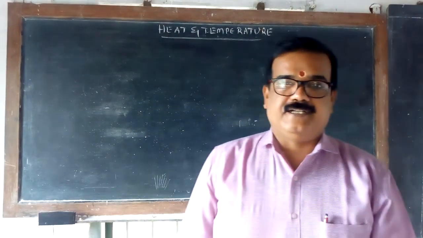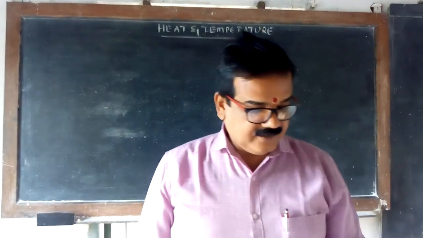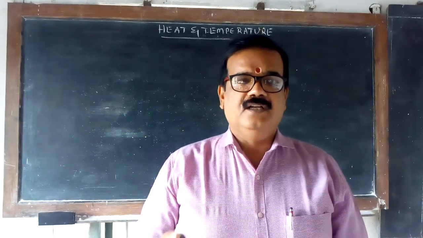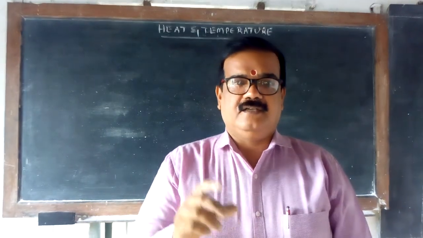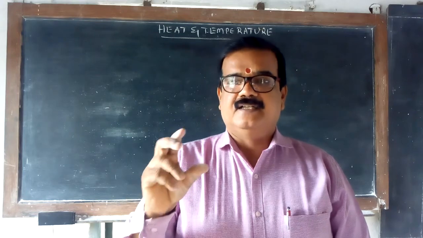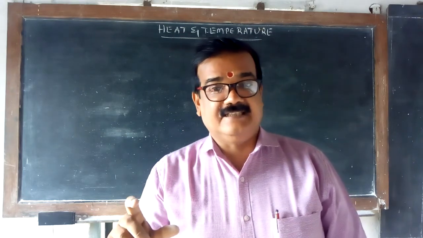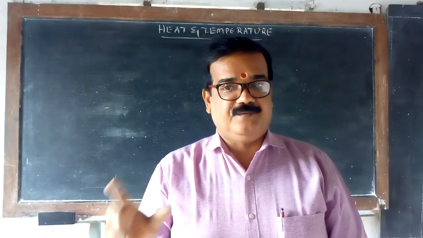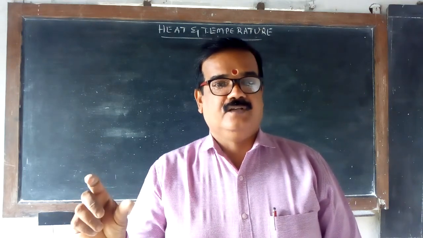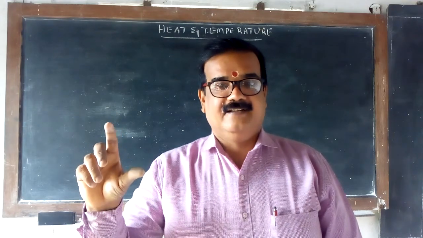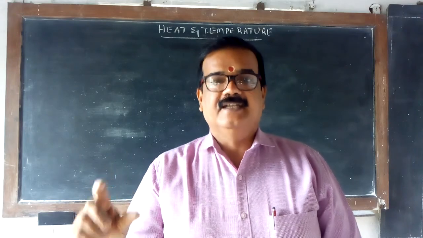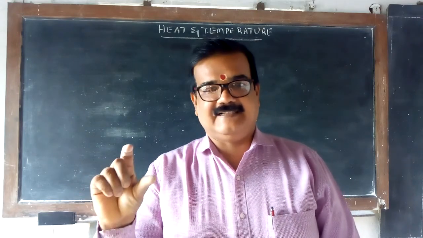Now, the temperature measurement instrument is called a thermometer. There are different types of thermometer, for example the clinical thermometer. Clinical means it is used only in health clinics. That is not up to 100 degrees centigrade. It is only for body temperature. The body temperature of the human body is how much? In degrees Celsius, 40 to 50 degrees Celsius is enough.